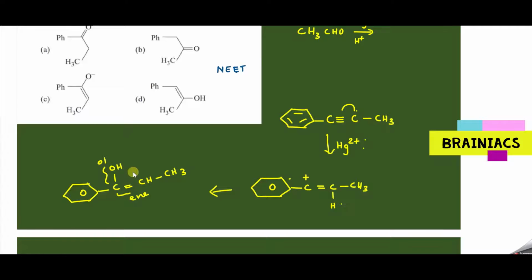So it can undergo keto-enol tautomerization. The nearby carbon is sp2, so it will not undergo it, but this one is possible. This double bond will polarize to this position and H will migrate here. So you will get the next species like this, C double bond O, and you have CH3. This will be the product.